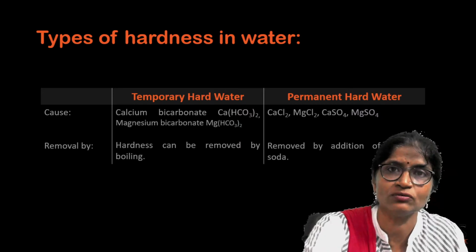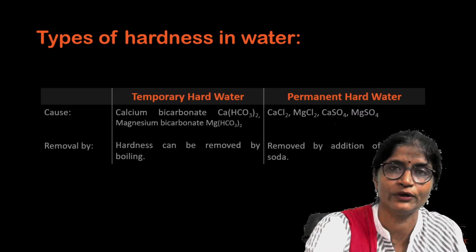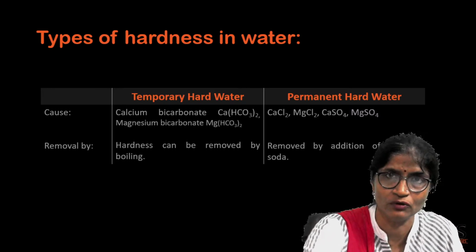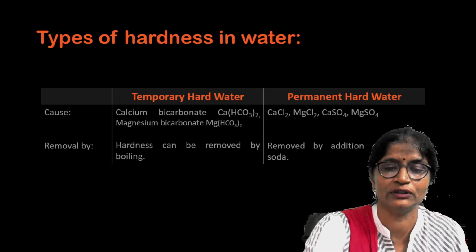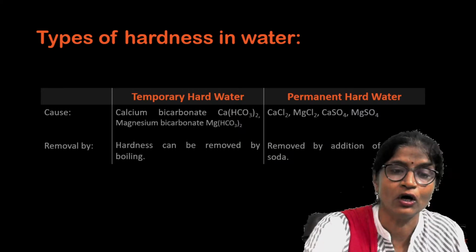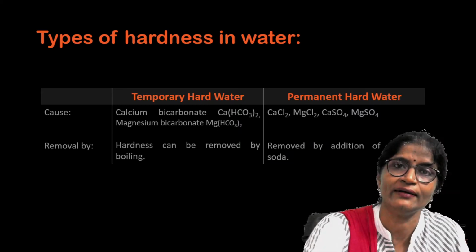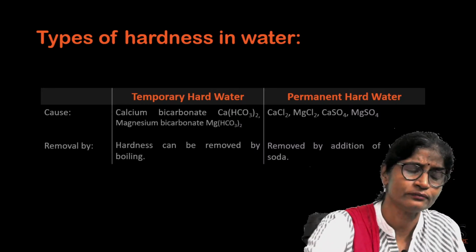So if the hardness of the water is removed by a simple method, that is by boiling, then that type of water is known as temporary hard water. And if the hardness is removed by the addition of washing soda, then that type of water is known as permanent hard water. Or you can say that if hardness cannot be removed by boiling, then that type of hard water is known as permanent hard water.